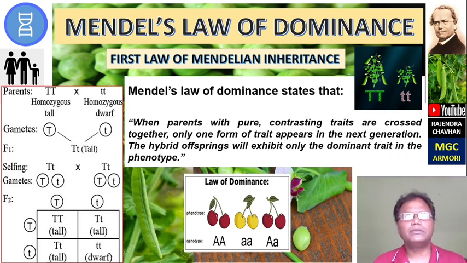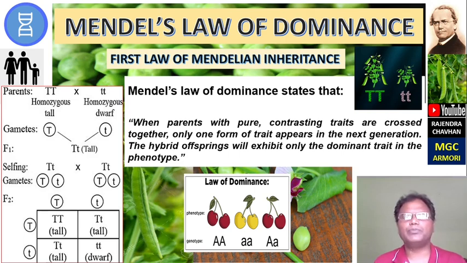That means the phenotypic ratio is 3:1. The tall variety appears 3 and the dwarf variety appears only 1. The phenotypic ratio is 3:1 and the genotypic ratio is 1:2:1. So, this is according to Mendel's law of dominance.